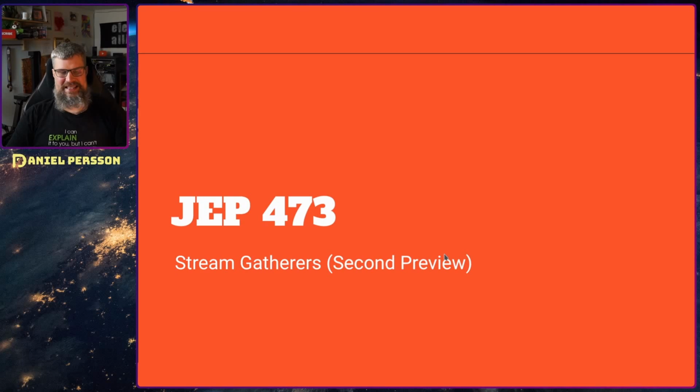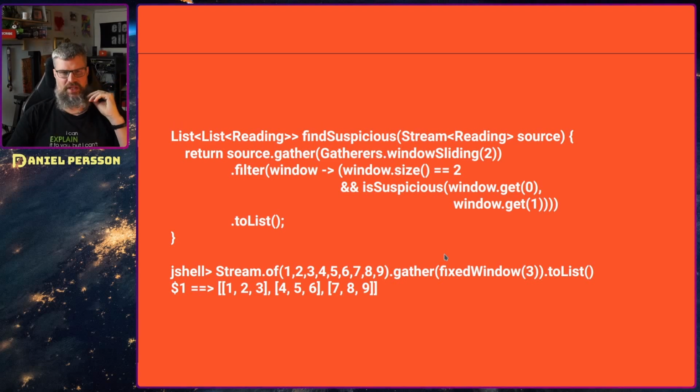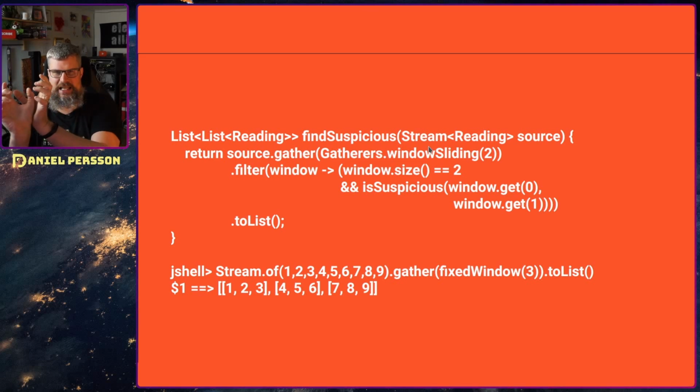Next up, we have Stream Gatherers, JEP 473, the second preview. And they have a couple of examples here. These are pretty interesting. So these are ways of gathering information in a stream or a flow of data in order to do different things. And in this first example here, they have a gatherer with a sliding window. So they will take two elements and then the next two elements, but it will slide over the elements.